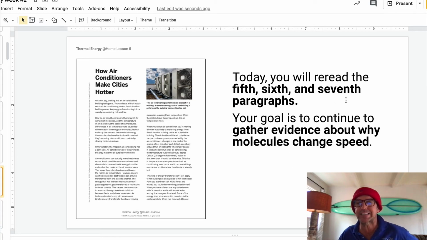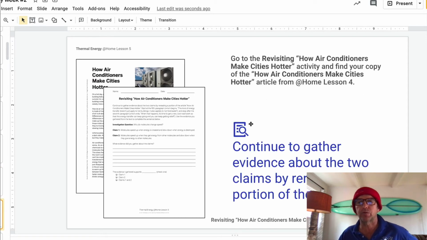We're going to read the 5th, 6th, 7th paragraphs. Your goal is to continue to gather evidence about why molecules change speed. So we're going to go to the article and read this. Remember we have two claims. Claim 1: Molecules speed up when energy is created and slow down when energy is destroyed. Or is it claim 2? Molecules speed up when they get energy from other molecules and slow down when they give energy to other molecules. So we have evidence from the sim that might be giving you an idea for claim 1 and 2. Let's back that up from the article. Let's go read it now.